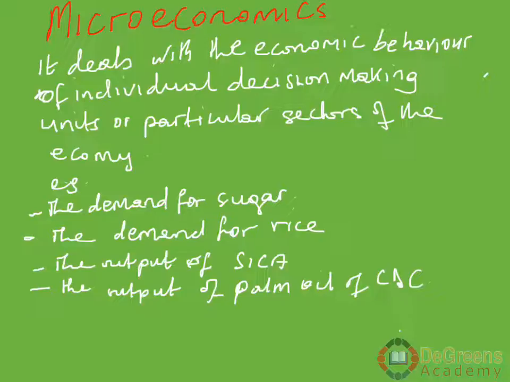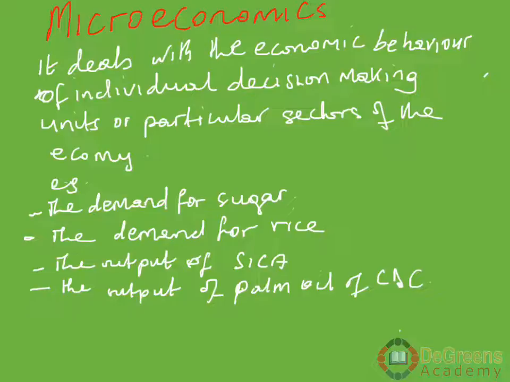What could we describe as an individual decision-making unit or a particular sector of the economy? The individual decision-making unit could be a factory. We could be looking at the economy of SICAM or CDC, say palm oil production.